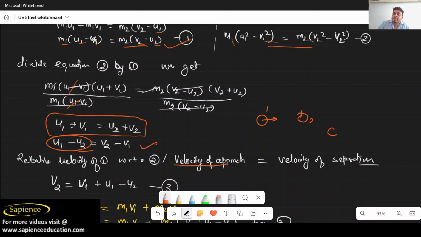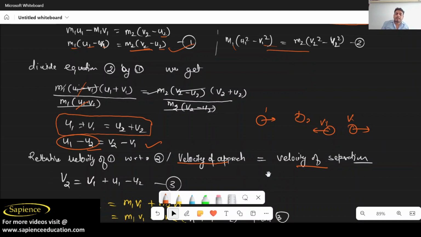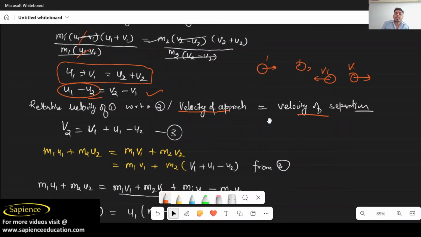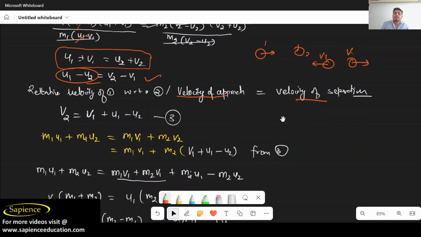Suppose v1 is going this side and v2 is going this side. So v2 − v1 will be the relative velocity of separation. So finally, the relative velocity of approach is equal to the velocity of separation. So from here we can write v2 = v1 + u1 − u2.